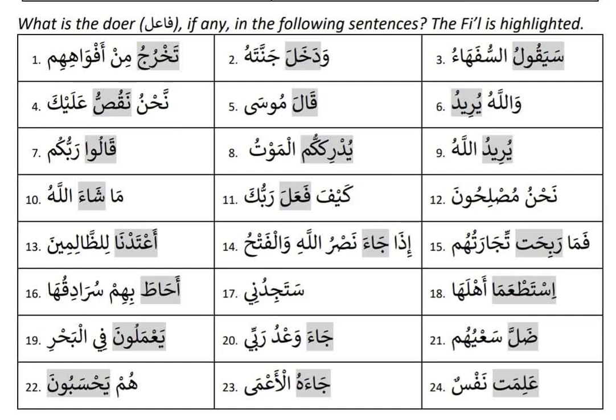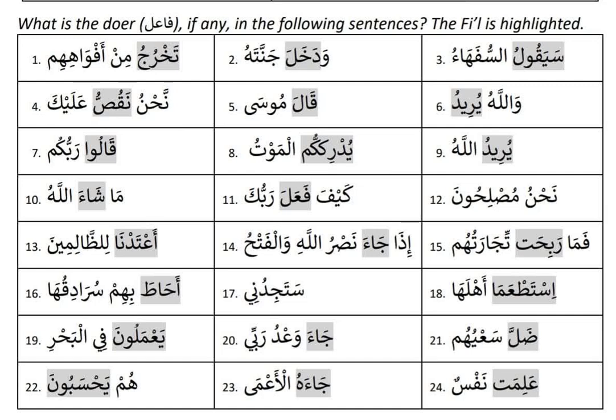Number 23, Ja'ahu al-Aghma. Remove the hu, understand ja. So ja is huwa ja, so there can be a possible outside doer. That is al-Aghma. Al-Aghma is like Musa, it can be rafa, nasib and jar. But here it is coming after the huwa version, so we will give the benefit of the doubt that it is rafa and the doer of the act.